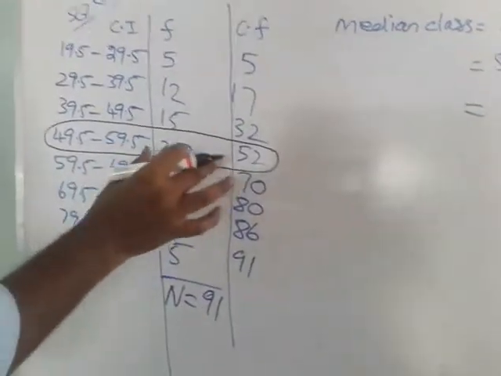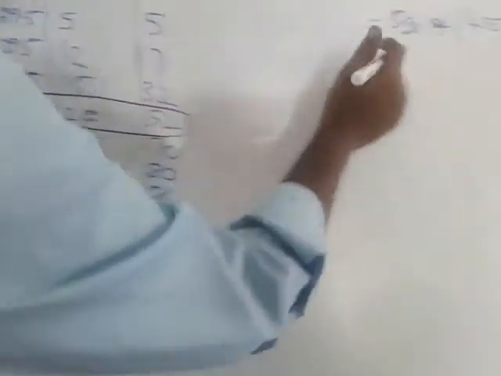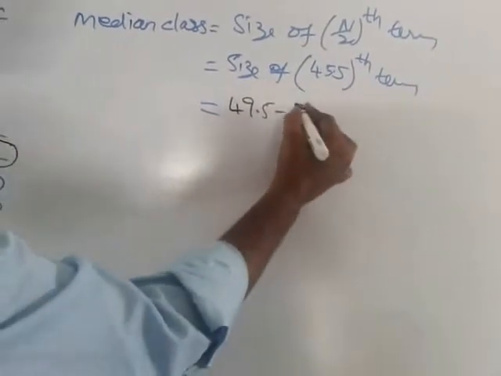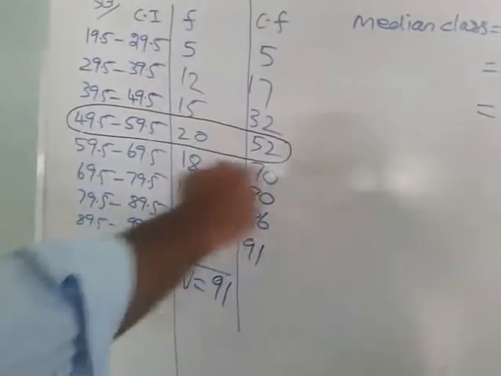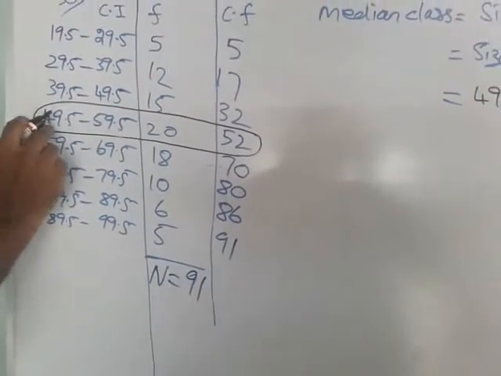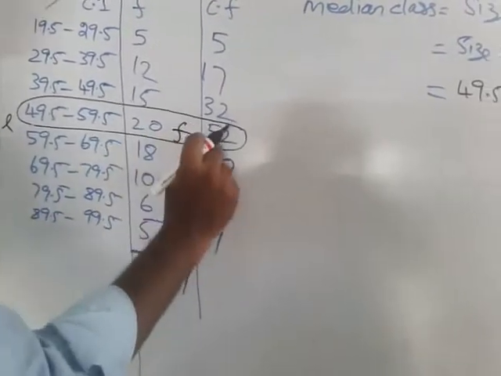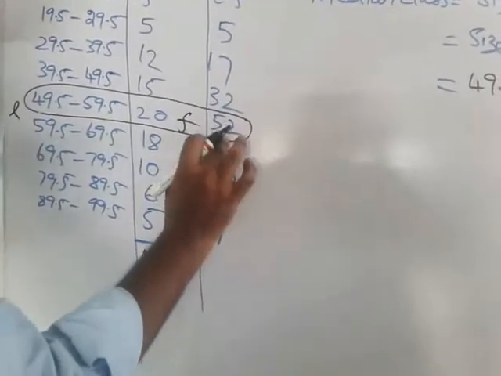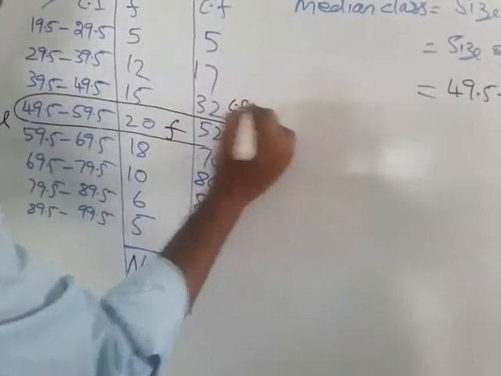Now after marking this row, what's the class interval here? Write that value here. Okay, that is nothing but 49.5 to 59.5. Now after marking this row, the lower limit L equal to 49.5 and this is your F equal to 20. The preceding value, don't take this as CF. Most of the students take this as CF. That is wrong. The previous value only is CF. CF is nothing but 32.